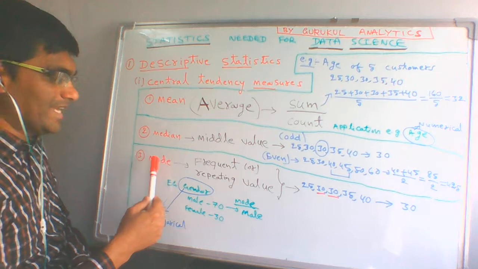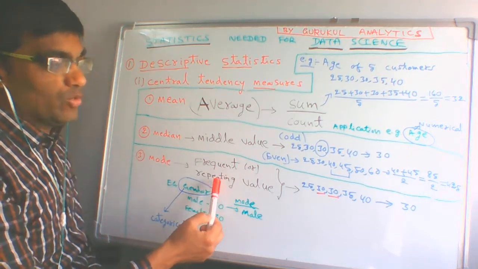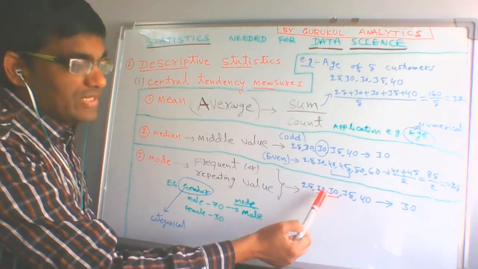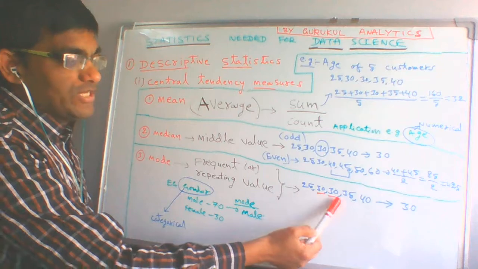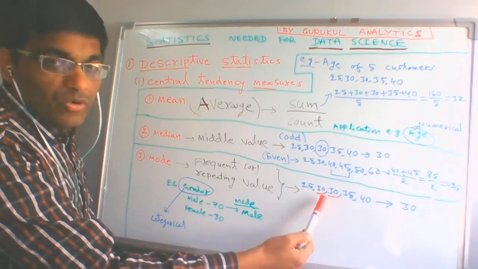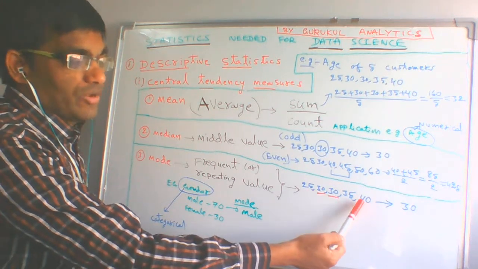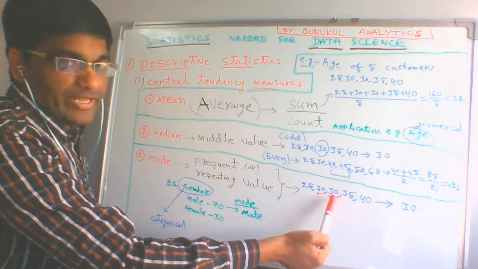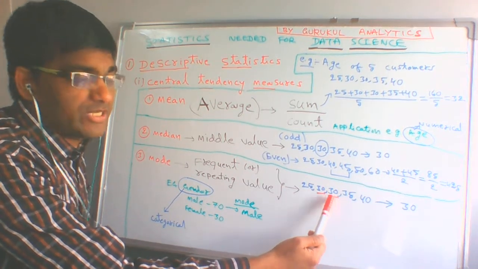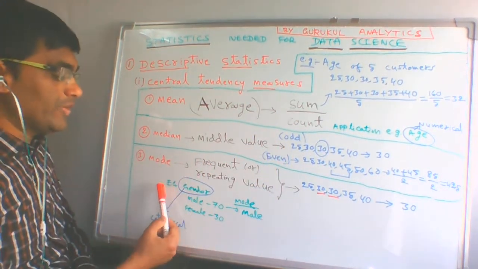Now let us talk about the next one, that is the mode. Mode means it is a frequent or repeating value. If you take the same example of five customers, you can very clearly see that 30 is repeating two times, and all other values come only one time. In another example, if it is three times or four times, whichever value repeats the most would be your mode.